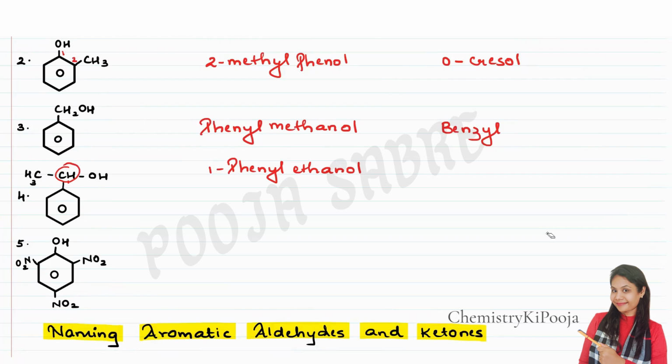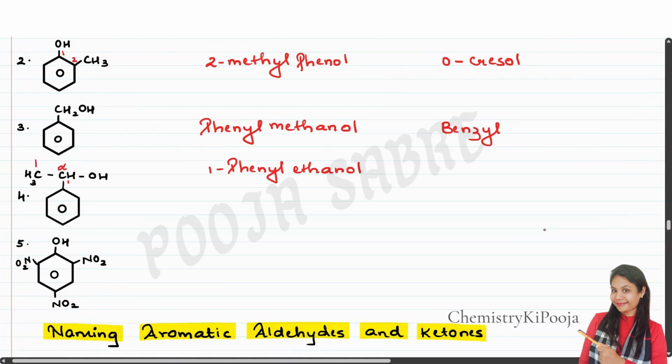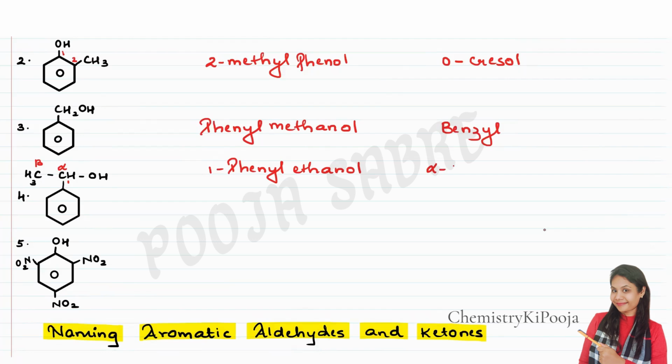So over here, instead of 1, I'm going to put alpha. This will be beta. On the alpha position, there is a phenyl group, so I'm going to call it alpha-phenyl. And then the parent in this case is ethyl alcohol. Do you remember? We studied this in the topic nomenclature of alcohol. The IUPAC name of an alcohol is alkanol, whereas the common name for an alcohol is alkyl alcohol. You can go back to the previous lectures wherein I taught everything about alcohol.